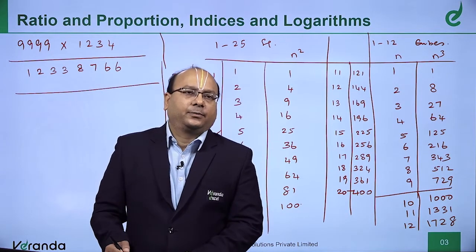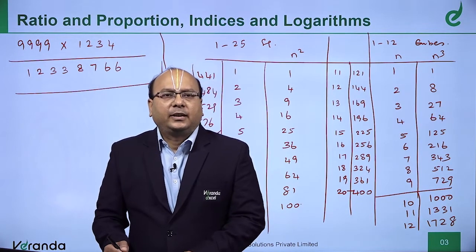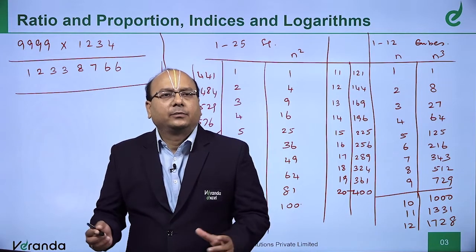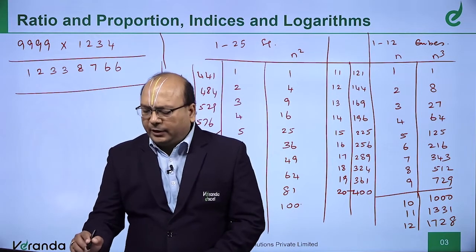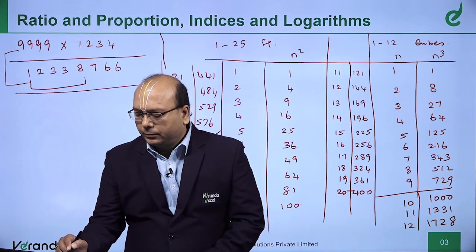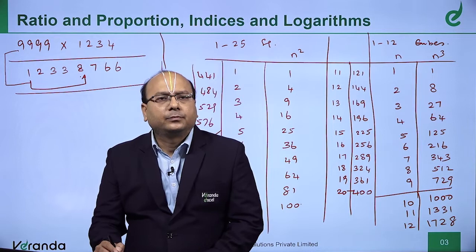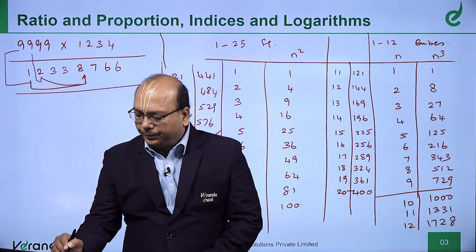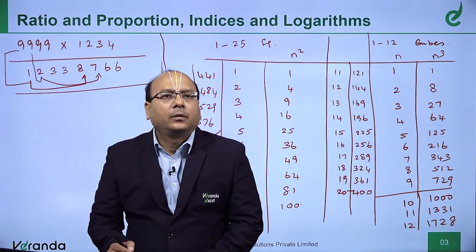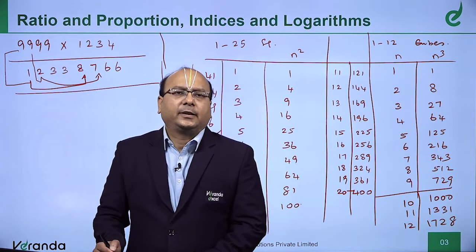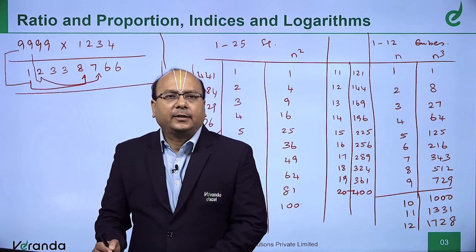Good, fair enough. Okay. Now, the next 4-digit number is going to be a kind of a subtraction. What is 9 minus 1? 8. What is 9 minus 2? 7. What is 9 minus 3? 6. What is 9 minus 4? 6. That's all. As simple as that. You can verify using your calci.